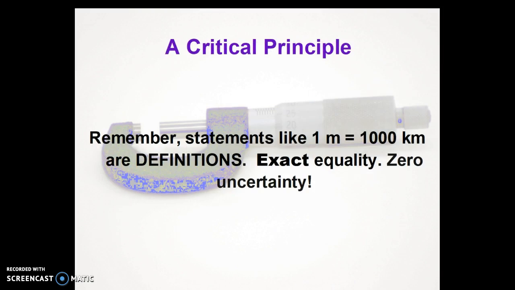And finally, a critical principle. Always remember this. When you're converting from one unit to another, remember that a statement like 1 kilometer is 1,000 meters. Those are definitions. Those are exact equalities. There is zero uncertainty about a definition like this. And I guess I need to change this slide so it says 1,000 meters is a kilometer.